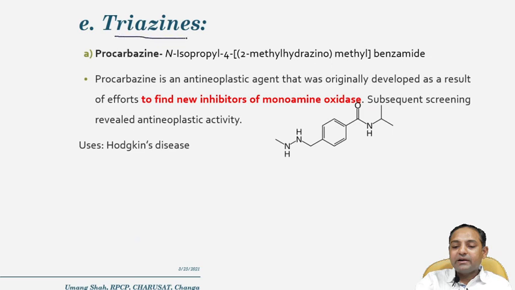Last is the triazine derivative. Why is it called triazine? Because in the structure 3 nitrogens are present. The first drug is procarbazine. If you look at the structure of procarbazine, this is the N position where an isopropyl group is there, so N-isopropyl. This is the fourth position. At the 1 and 2 positions there is a methyl, so 2-methylhydrazino. This is again a methyl group, so methyl, and the whole is called benzamide. This is how you can give the IUPAC name of procarbazine.